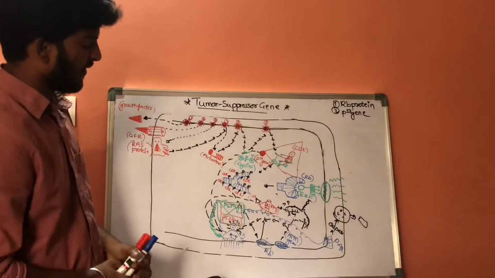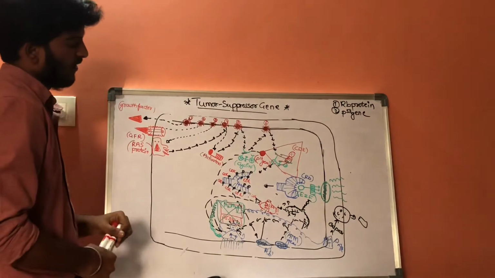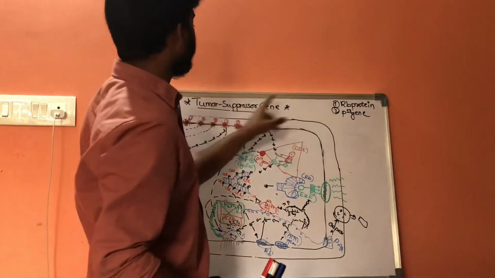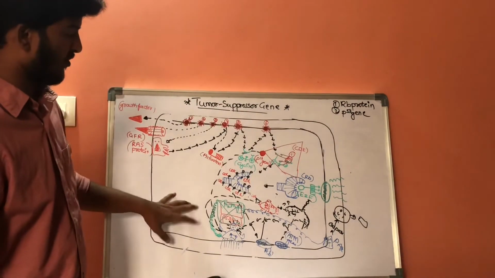This is the function of p53 genes, and these are the second set of tumor suppressing genes, the p53 genes, which work as tumor suppressor genes.